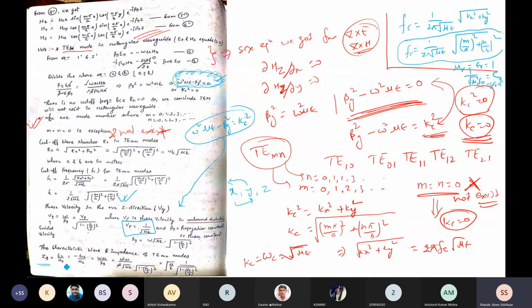Whichever value you take, Ex upon Hy or minus Ey upon Hx, it comes out to be omega mu by beta g. From which equation did it come? That equation we got from the six equations from the curl equation. The top two equations, the first two equations, will give you omega mu by beta g. You can also check here: beta g Ey is equal to minus omega mu Hx. So if you want to find Ey upon Hx...